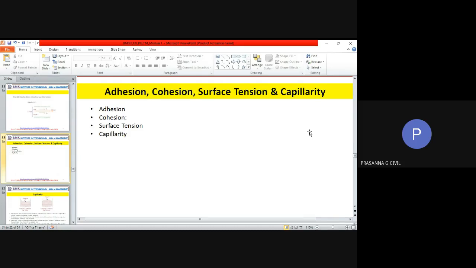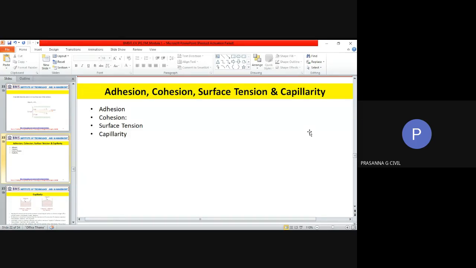So first we have adhesion, or what we call adhesive forces. Secondly, we have cohesion, or cohesive forces. Okay, so both adhesion and cohesion are forces. Then we have surface tension, and we have what is called capillarity or capillary rise. So let us look at what adhesive forces or cohesive forces mean first.